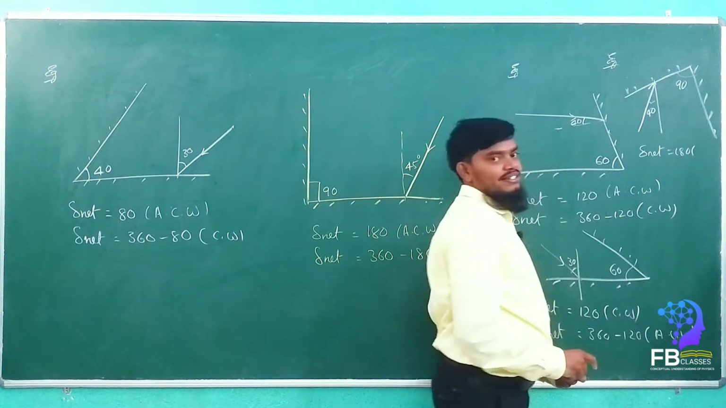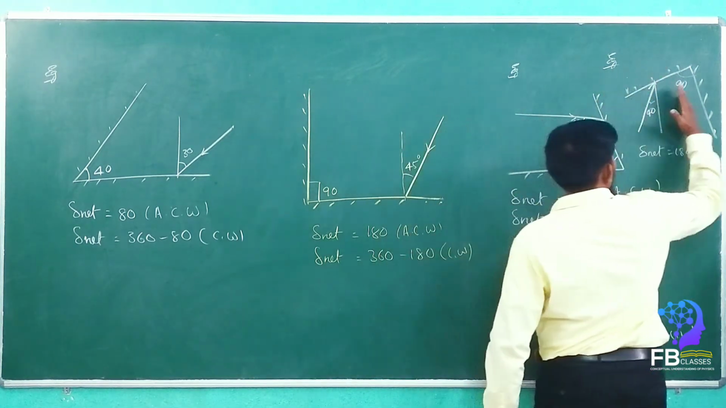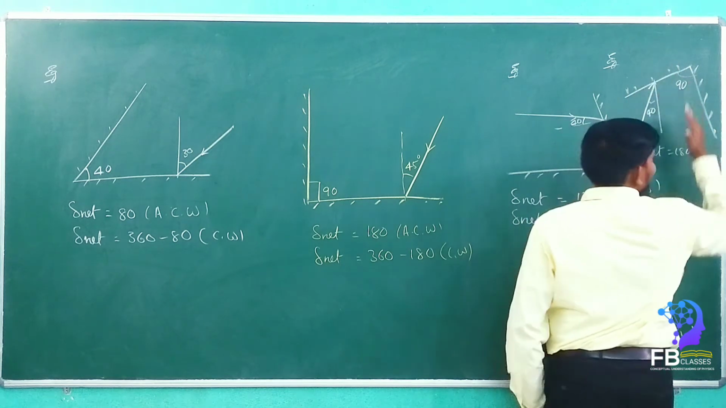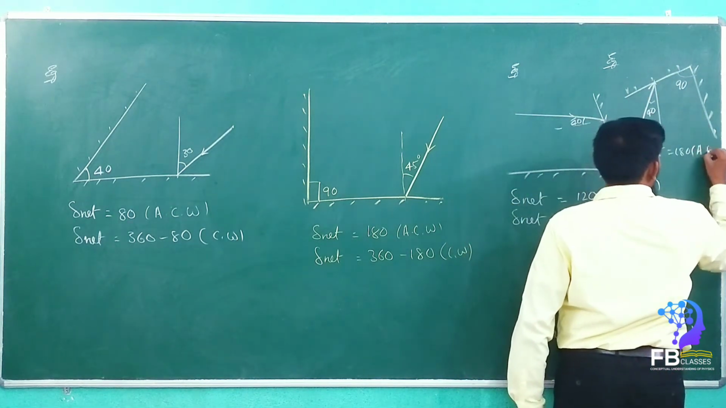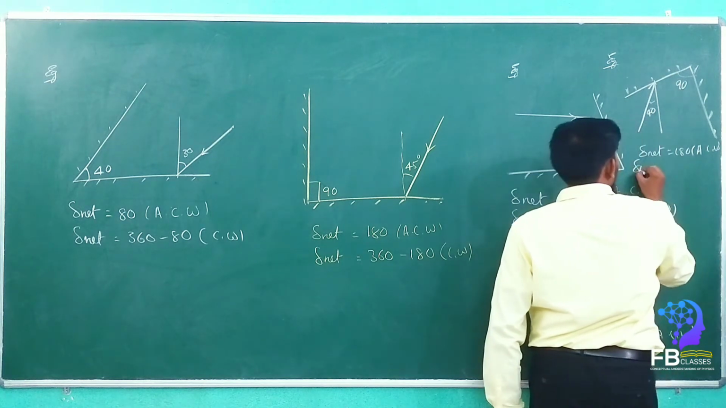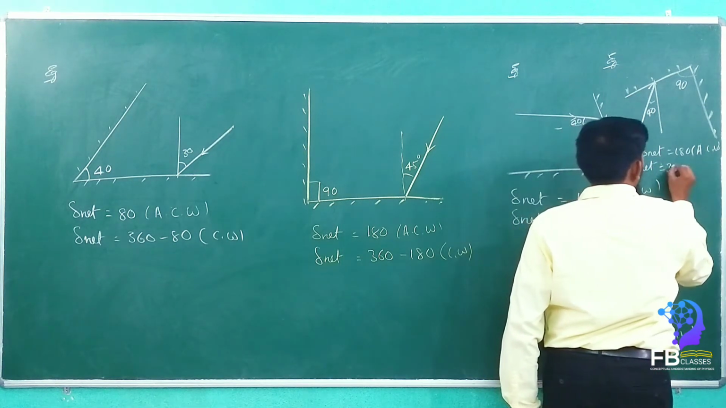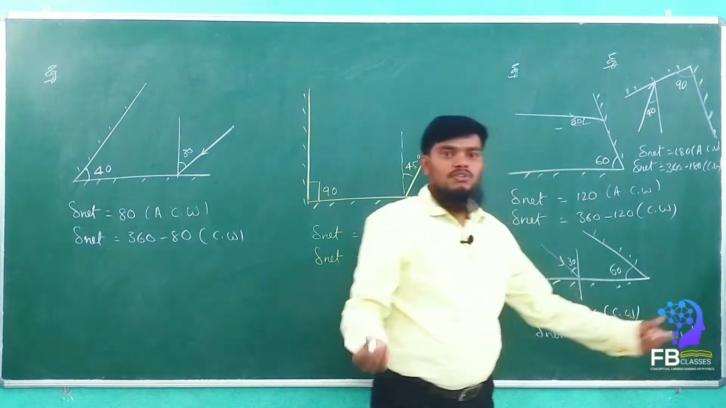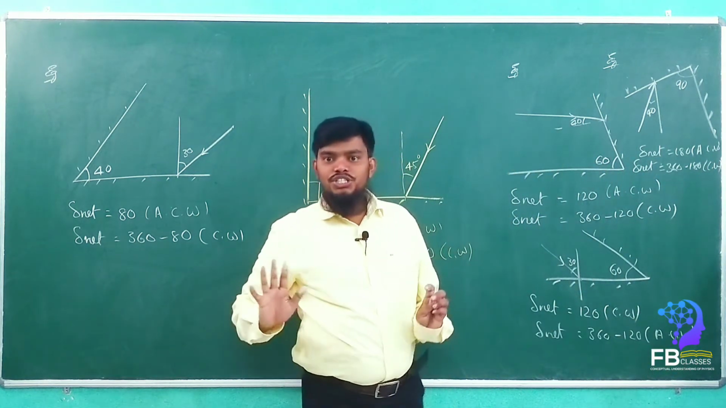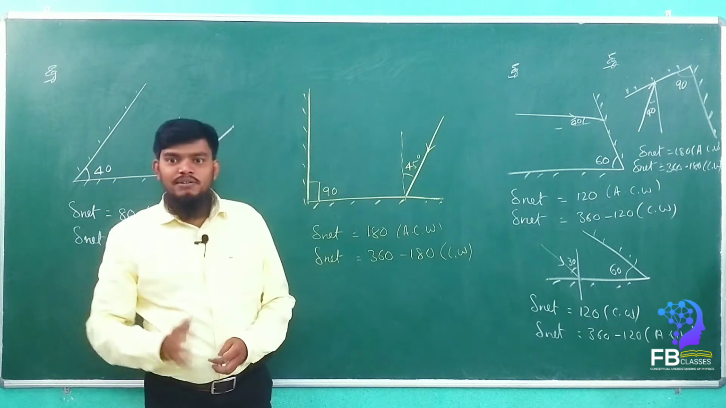Clockwise or anti-clockwise? See here. First mirror, second mirror. Clockwise or anti? Anti-clockwise. Very good, it is anti-clockwise, and delta net is equal to 360 minus 180 clockwise. Very simple. Got it? Yes, sir. You got the idea? Yes, sir.